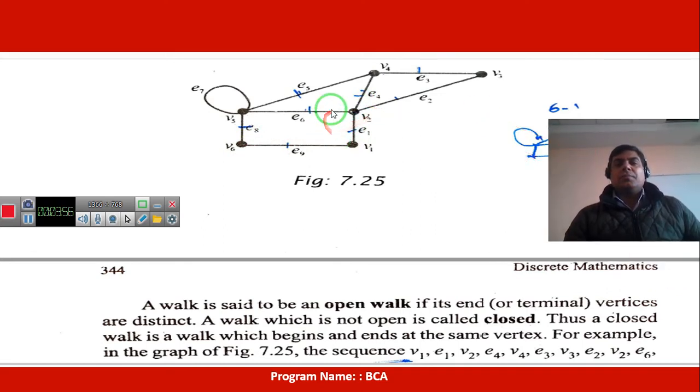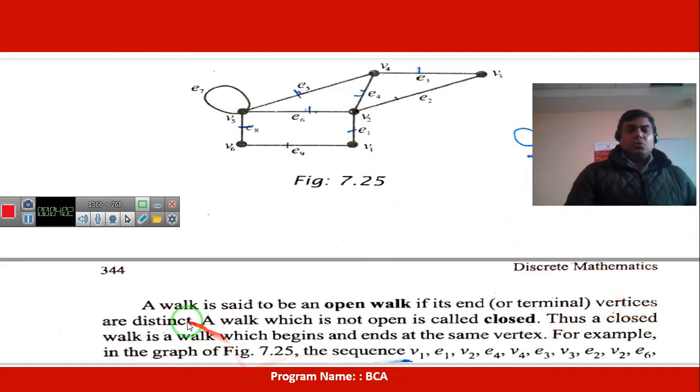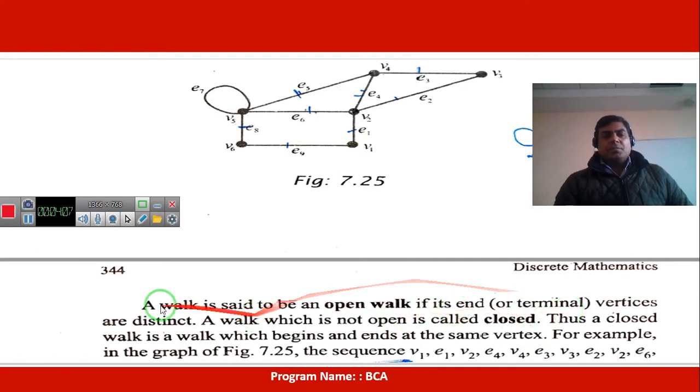So this is called walk. A walk is said to be open walk if its end or terminal vertices are distinct. A walk which is not open is called closed. Thus a closed walk is a walk which begins and ends at the same vertex.